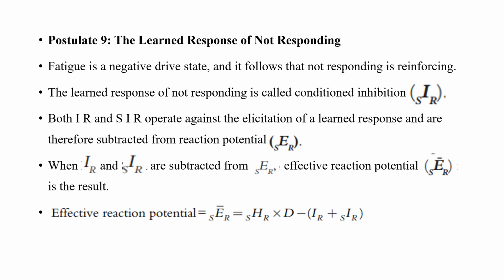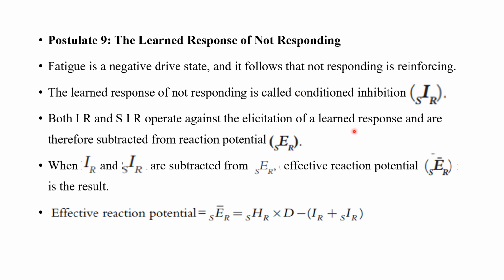So that in itself is reinforcing. It acts as a negative reinforcement there. It takes away the fatigue when we are not responding. And for this, Hull called it the conditioned inhibition. The pairing happens between the fatigue and the non-responding. The not responding and the absence of fatigue is paired, and a conditioned inhibition happens.